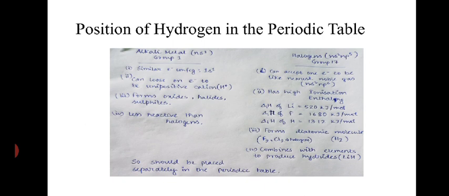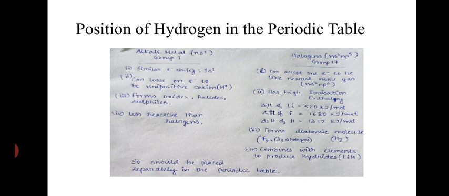And next, the similarity with halogens. Like halogens, hydrogen can accept one electron to reach the nearest noble gas configuration, that is ns2. Hydrogen has high ionization enthalpy, like other halogens such as fluorine, chlorine, etc., that you can see in the figure.